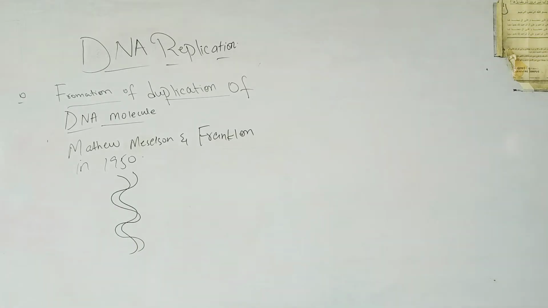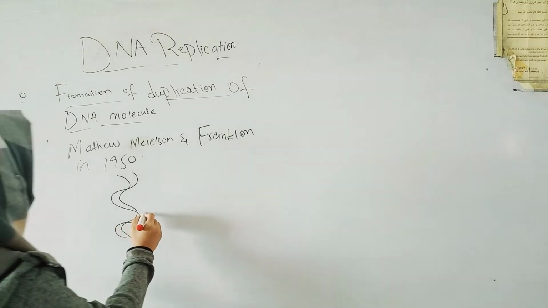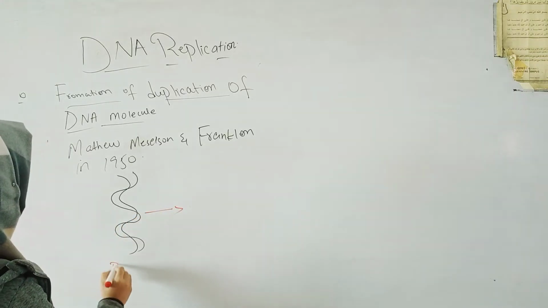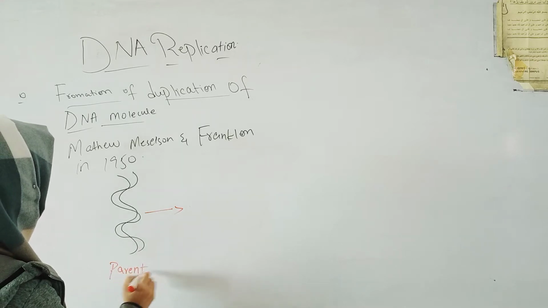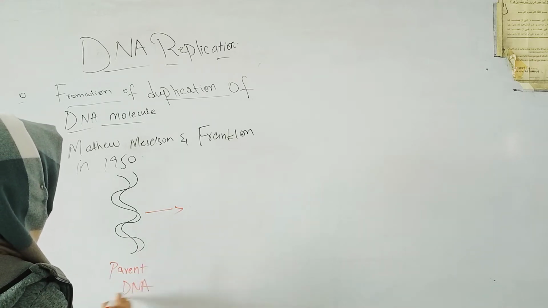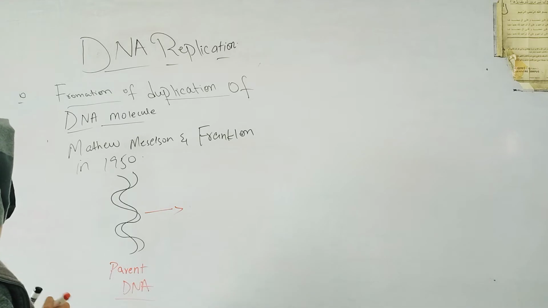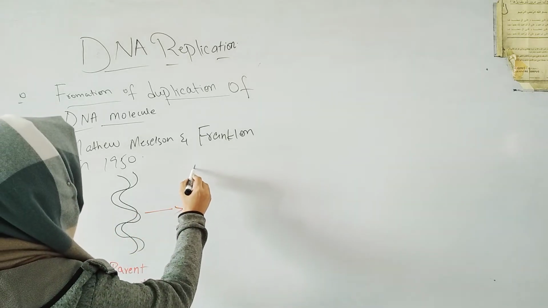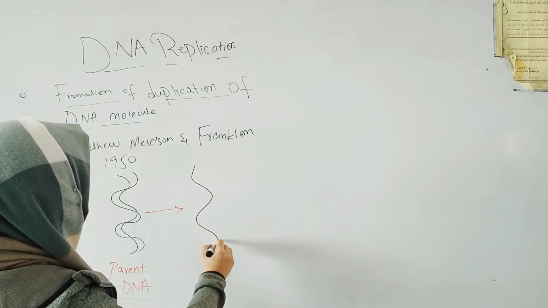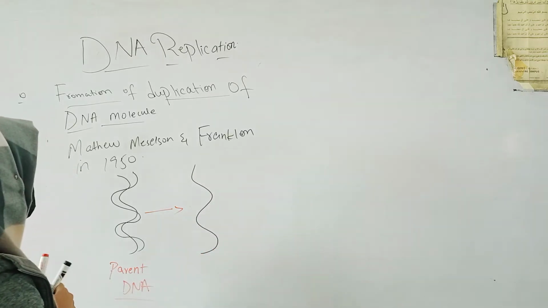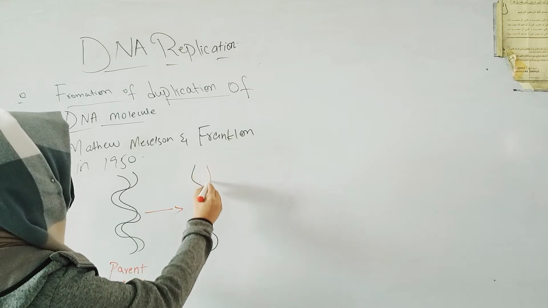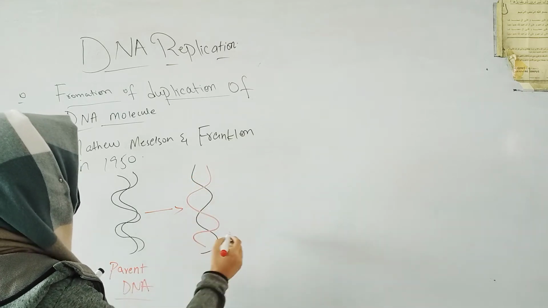DNA is a helical structure. They observed that when this parent DNA is divided into the two strands, it converts into two daughter strands, and the two daughter strands contain one parental strand and the other newly synthesized strand.